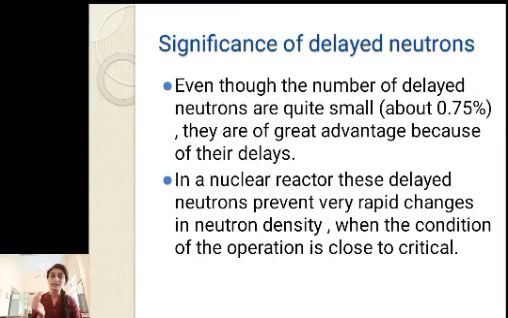In a nuclear reactor, these delayed neutrons prevent very rapid changes in neutron density when the operation is close to critical. In the later part of the chapter, we are also going to study the nuclear reactor, where we will talk about the different stages like critical, supercritical, and so on. Then you will come to know the role of delayed neutrons. Right now just remember that though the percentage of delayed neutrons is small, they are of great advantage in nuclear reactors for controlling the neutron density.